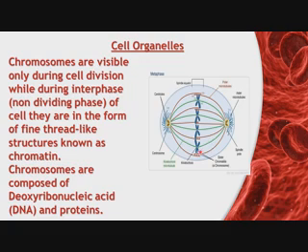Now look at this diagram. This is a stage of cell division, the metaphase, and here the chromosomes are visible. So chromosomes are only visible during cell division, but in interphase they are present as thread-like structures called chromatin. Chromosomes are composed of deoxyribonucleic acid and protein. The abbreviation of deoxyribonucleic acid is DNA.